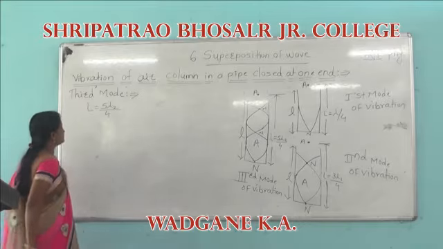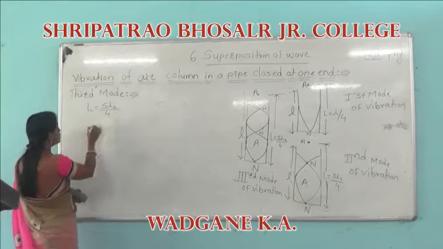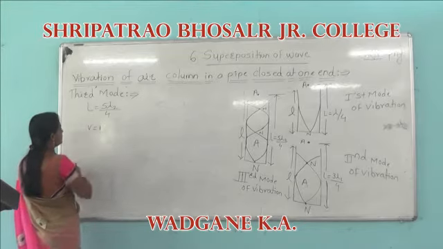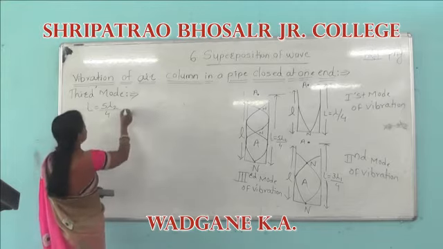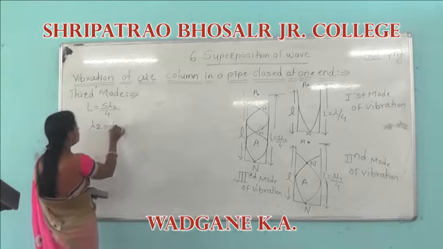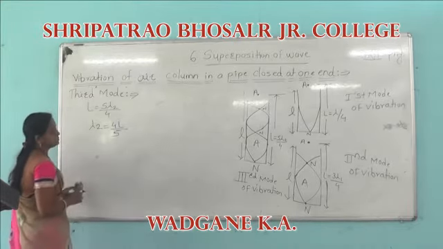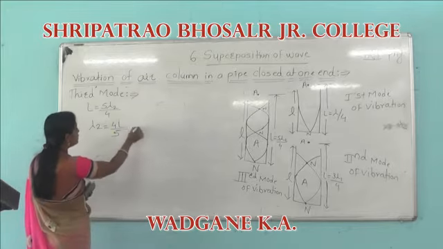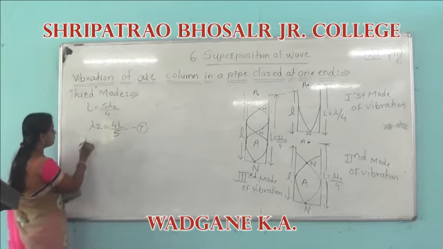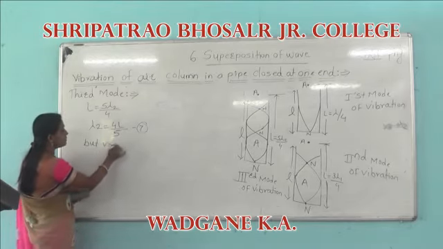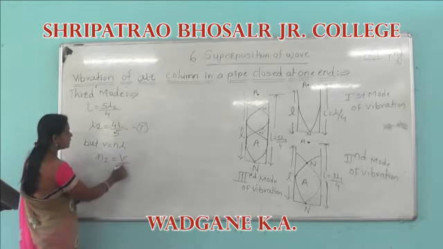Here lambda 2 is equal to 4L by 5. Call this equation 7. We know that V is equal to n lambda, so n2 is equal to V divided by lambda 2.